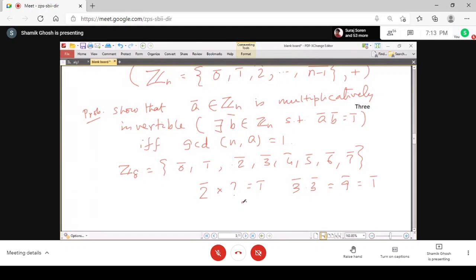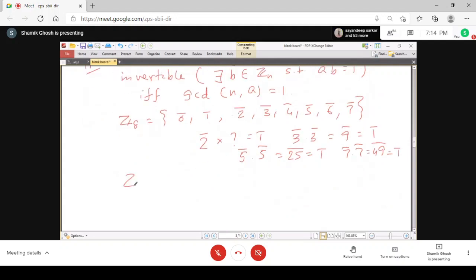Similarly, you see that 5 is also the inverse of itself here, because 5 into 5 is 25, and that is 1 modulo 8. And similarly, 7 into 7 is 49, and that is also 1 modulo 8. So in this case, all the elements are their own inverses.